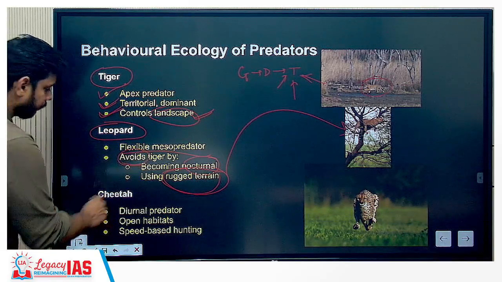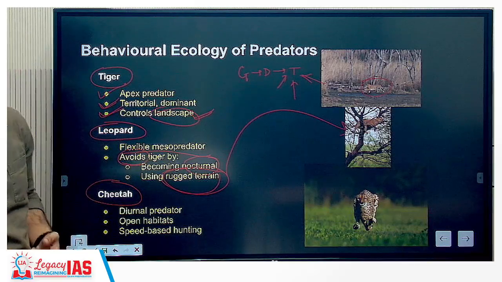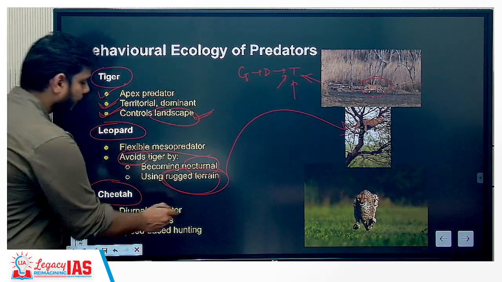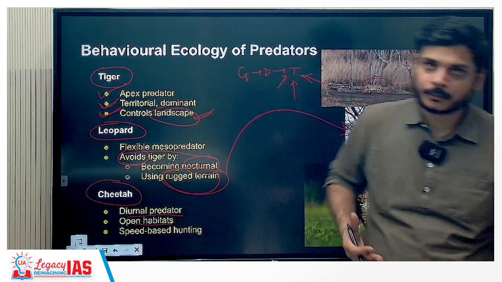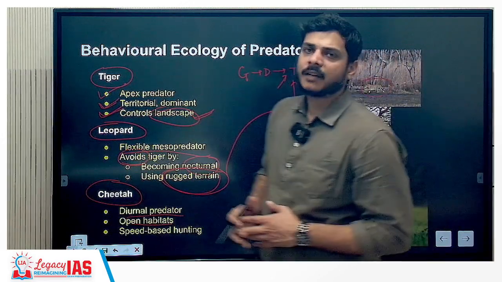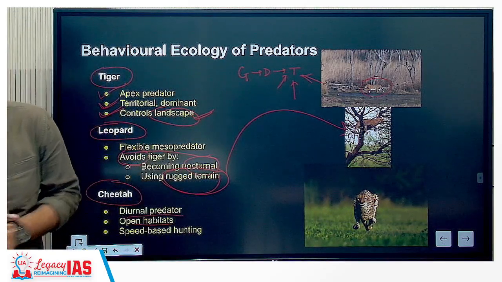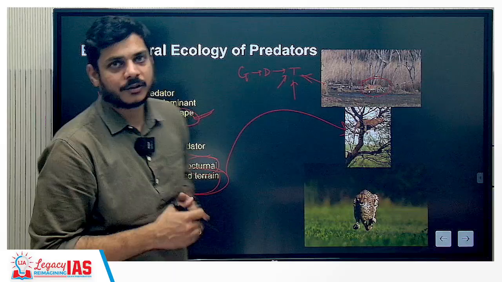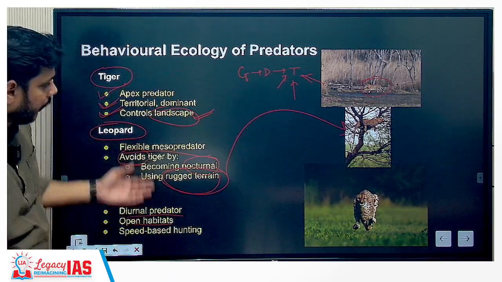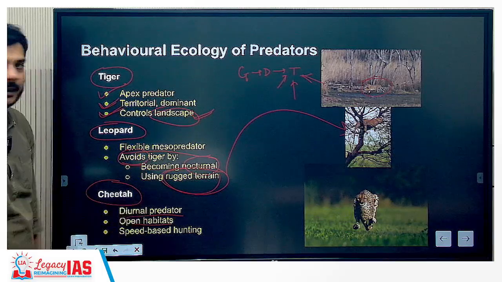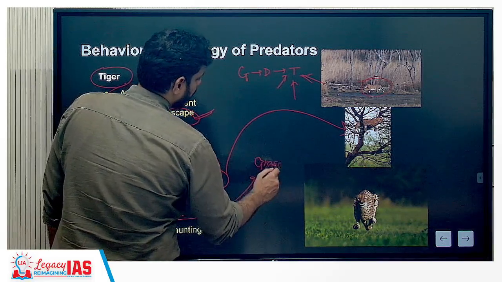Cheetah, a diurnal predator, which means that it can hunt both in the daytime as well as the night time. It likes open habitats. This is very important because it relates to the reintroduction of cheetah program that we have gone forward with, and we have particularly got the African cheetahs. The first national park that we have established those cheetahs in is the Kuno National Park. So when we are talking about cheetah conservation, they are saying open habitats, or the grasslands.